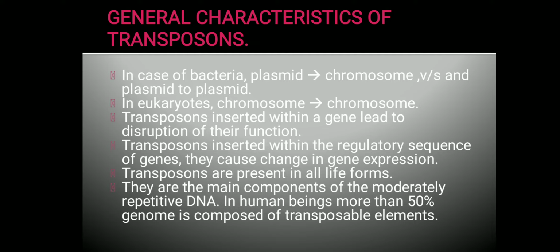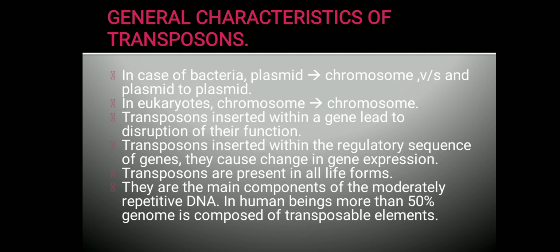A short sequence on the plasmid DNA can jump from the plasmid DNA to the chromosome DNA, or from chromosome DNA to a plasmid DNA. If the bacterium carries two plasmids, it can get transferred from one plasmid to another. Also, it can get transferred from chromosome to chromosome in the bacteria itself.